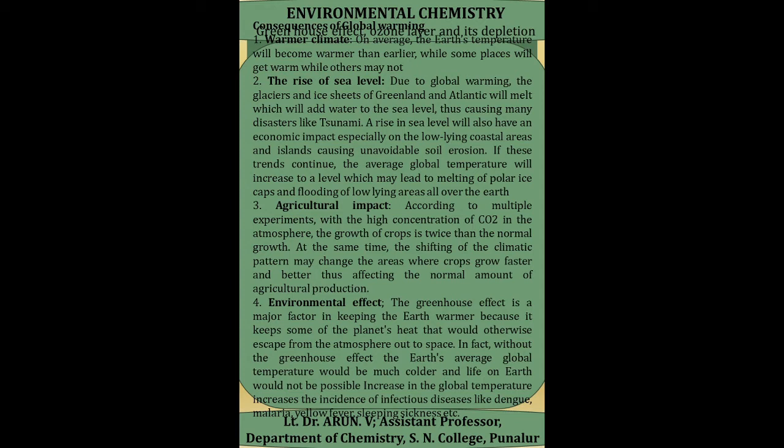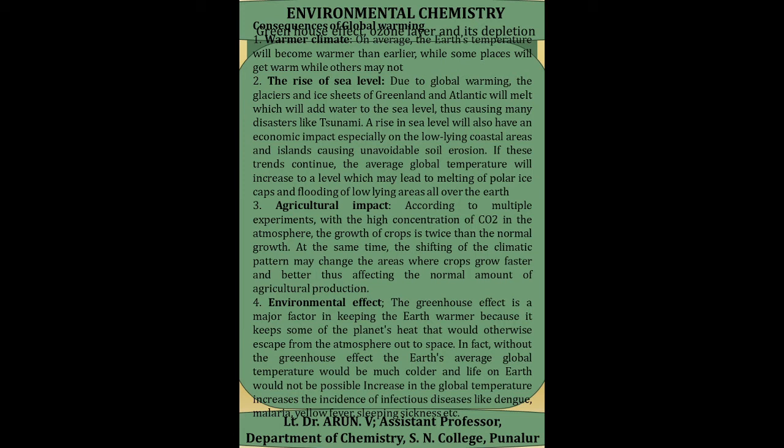The third consequence of global warming is the agricultural impact. According to multiple experiments with a high concentration of carbon dioxide in the atmosphere, the growth of crops is twice the normal growth. At the same time, the shifting of climatic patterns may change the areas where crops grow faster and better, thus affecting the normal amount of agricultural production. So the concentration of carbon dioxide has a profound effect in the agricultural field.